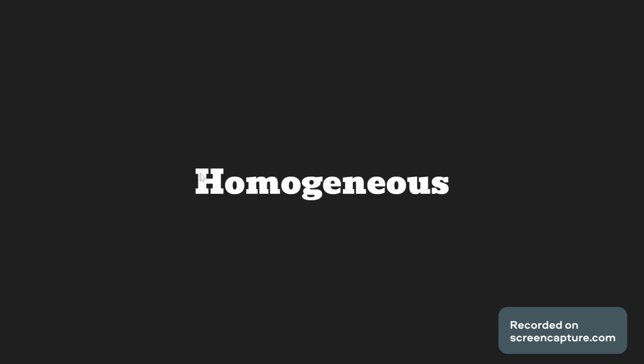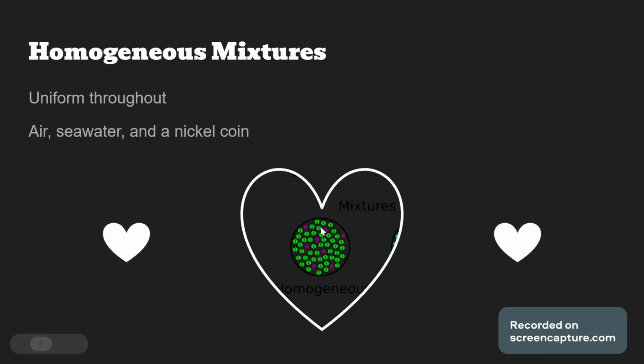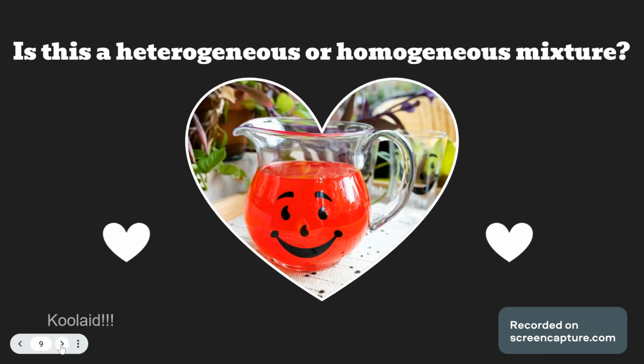Homogeneous. If you go back to this slide, that is how it's mixed in. You can tell because the whole thing is the same color and the Kool-Aid packet is all mixed in. You're not going to take a sip and have a really flavored Kool-Aid packet and then take a sip and have it be water. It's all going to taste the same because it's homogeneous and all mixed together.